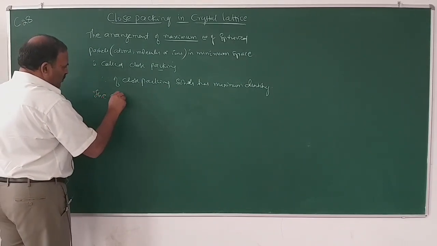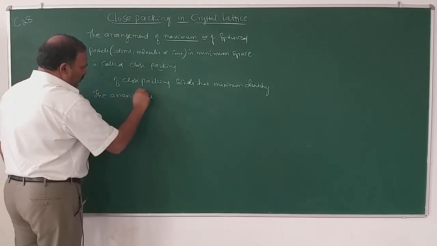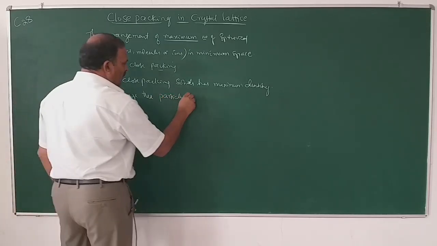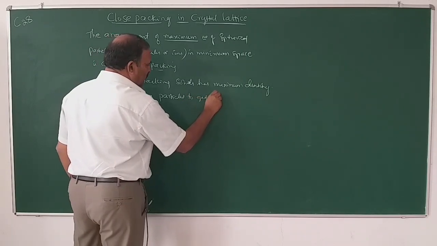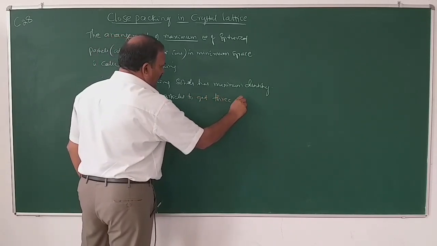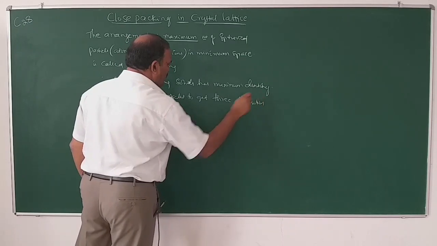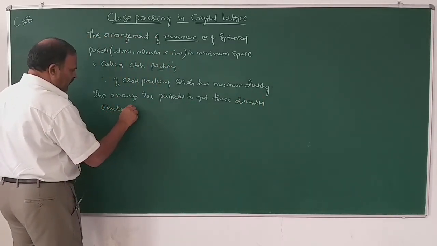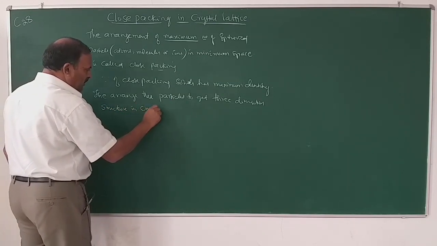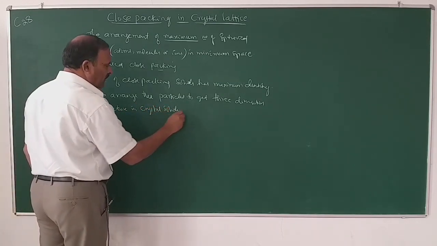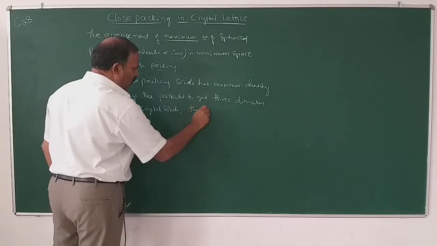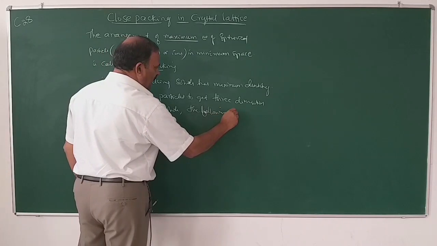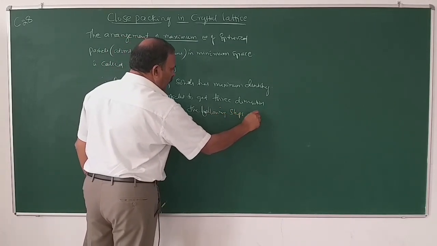To arrange the particles to get a three-dimensional structure in crystal solids, the following steps are followed.